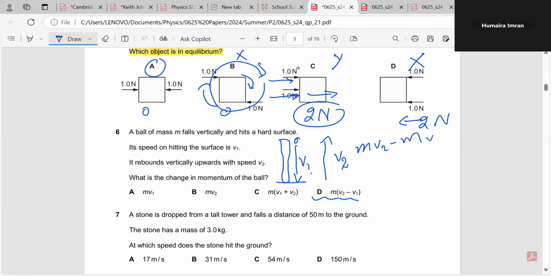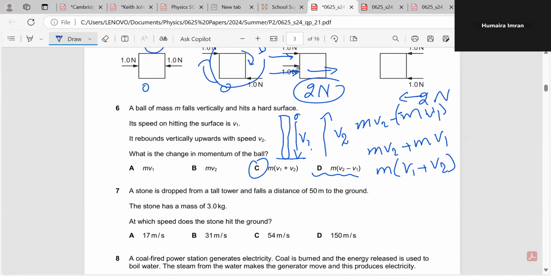But because of the change in the direction of velocity, we need to put the negative sign here as well. So mv2 plus mv1, right? Or you can take m common, so m(v1 plus v2) will be the best option. So option C is the correct answer, not the D one.